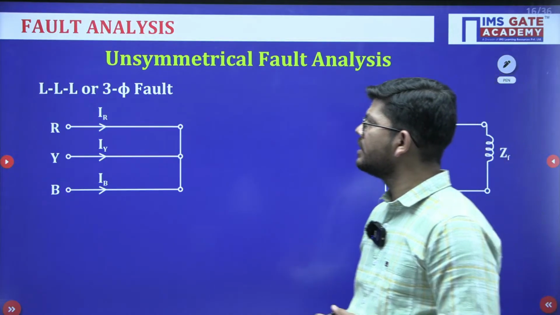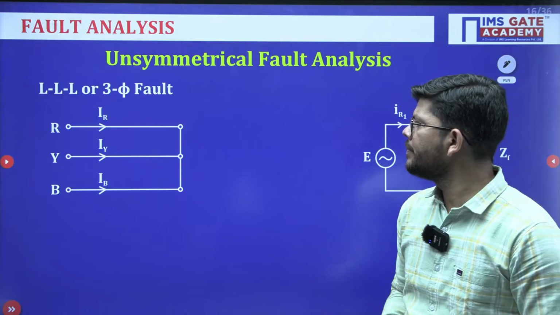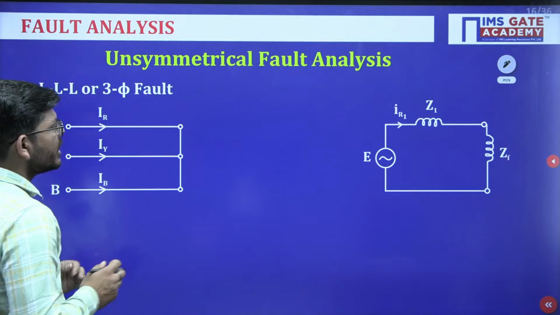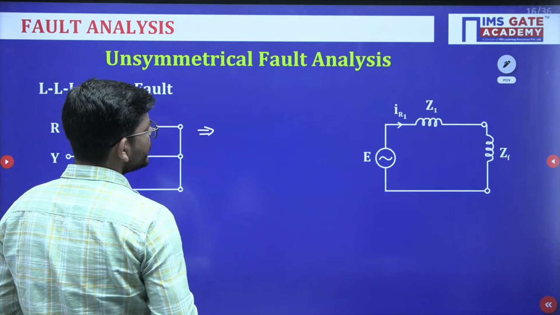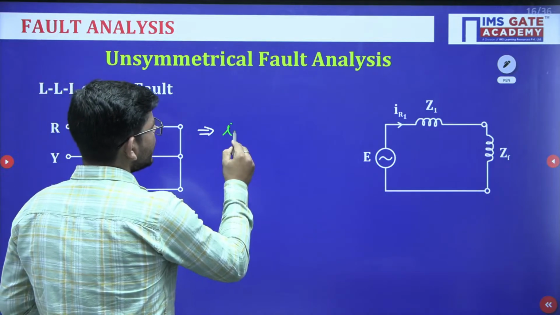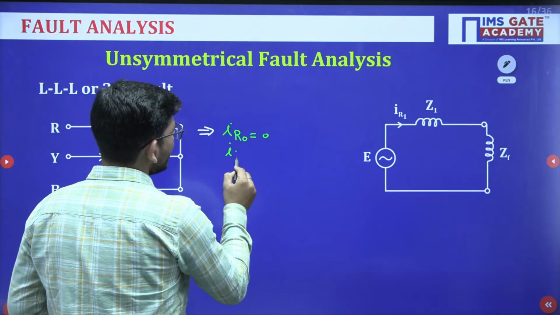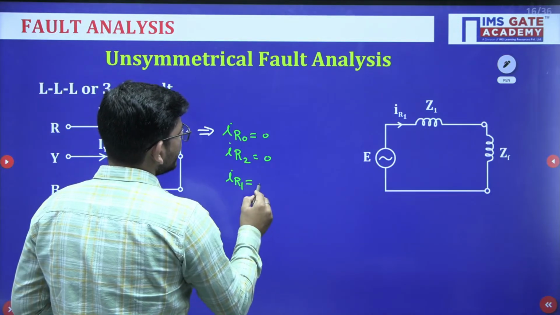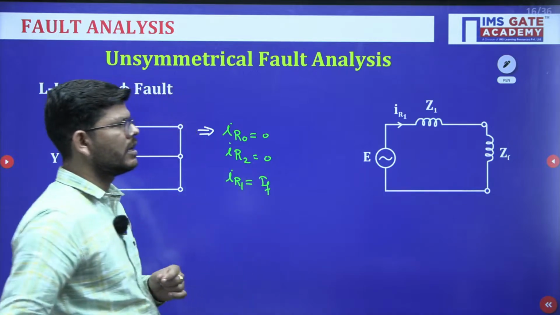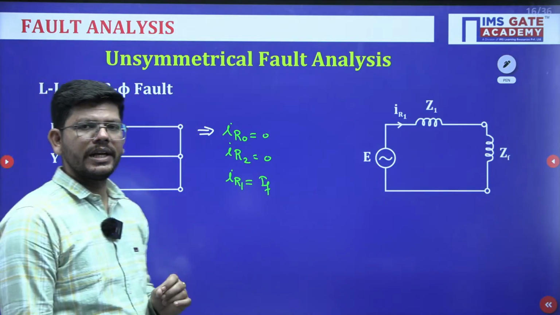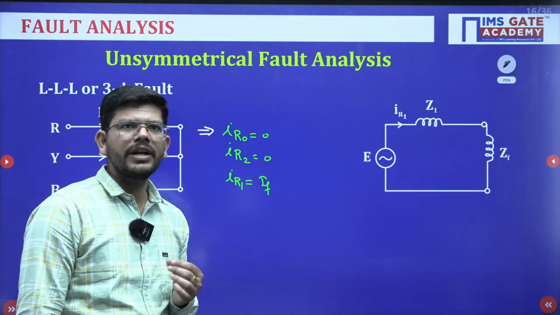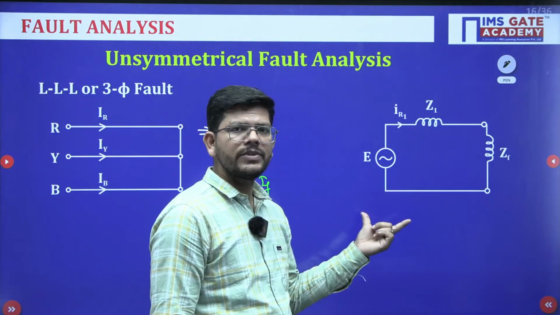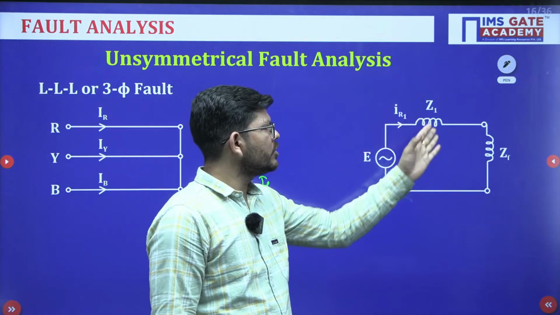Now, triple L or three phase faults, a kind of symmetrical fault. Okay. So, in this, since it is a triple L fault, symmetrical fault, the important conditions are: we will be having IR0 equal to 0, IR2 equal to 0, only IR1 will be there, and that is my fault current here. Since it is a symmetrical fault, there will not be any scope for zero sequence and negative sequence components. So, only the positive sequence component will be there. So, this is the positive sequence network.